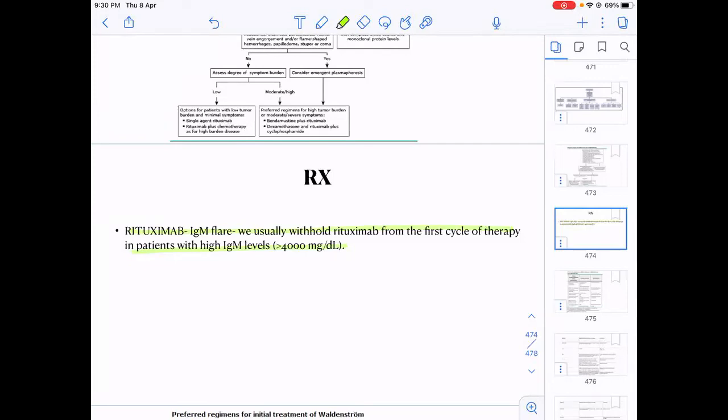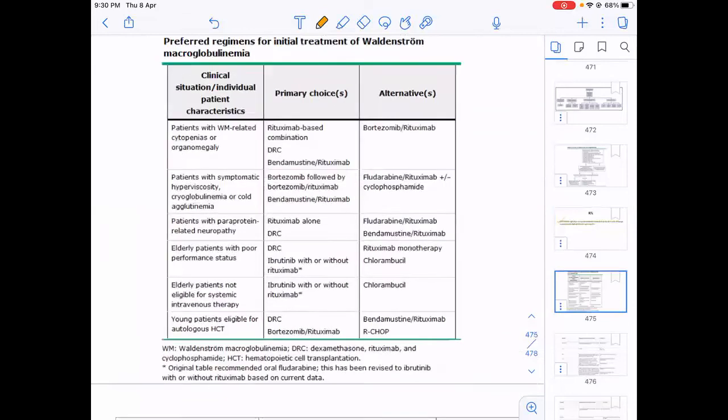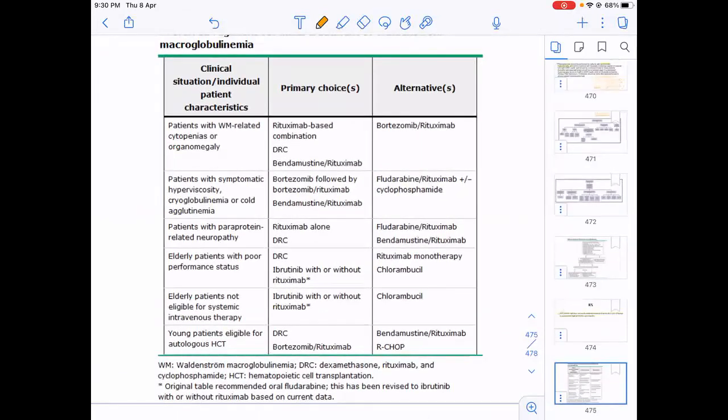So initially I have to decrease the tumor load. This can be asked in a question on rituximab in Waldenstrom's. If they give you a case scenario in which the IgM is 7 or 8, they'll ask you, do you give BR or just bortezomib or just ibrutinib? Your answer should be, I should avoid rituximab-based therapy. So the therapy in which rituximab is missing, you will give to avoid IgM flare in that patient. So the preferred treatment is BR-based therapy, bortezomib-based therapy, or sometimes rituximab alone, or sometimes ibrutinib.